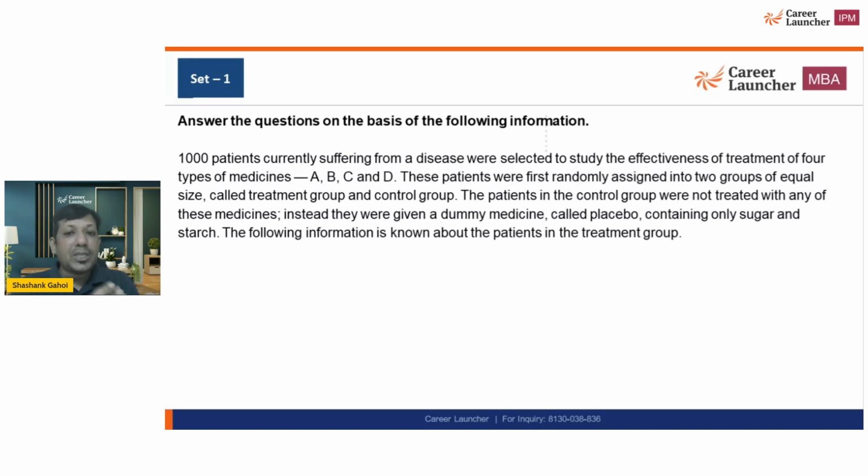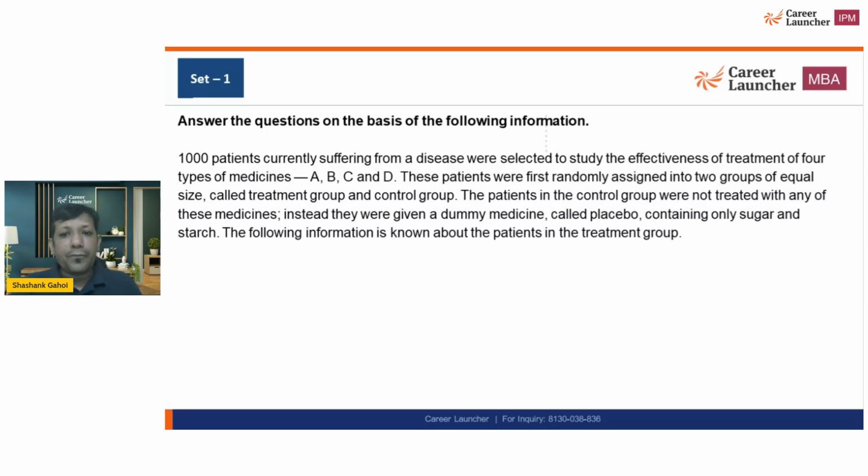The patients in the control group were not treated with any of the medicines, and they were given dummy medicines called placebo. So this is going to be the placebo effect, containing only sugar and starch. And the following information is known about the patients in the treatment group.